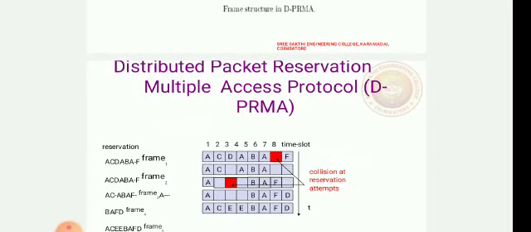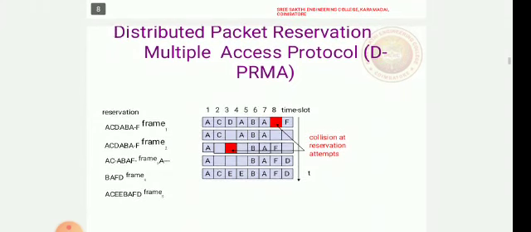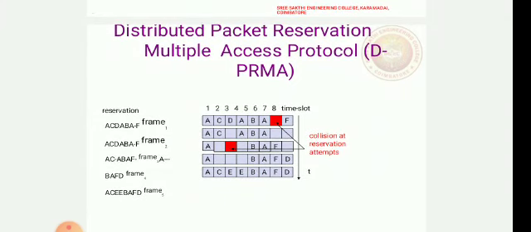Next is distributed packet reservation. You can have any number of reservation slots. So if you want to transmit the signal, there are repeated frames, and whenever you have an empty slot, another station can make use of it and transmit its signal.